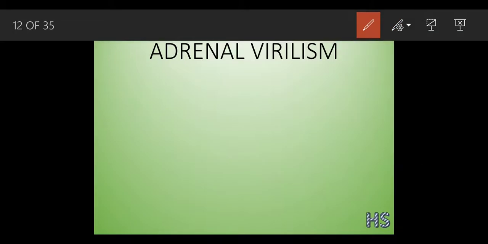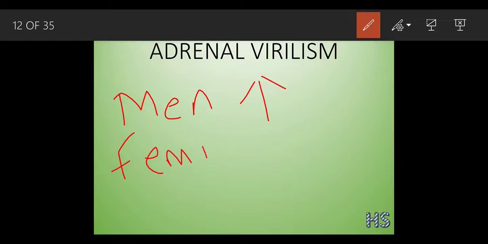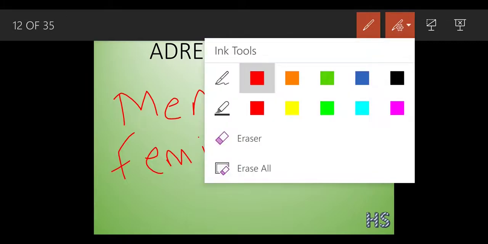But this can happen in men also. If there is an overgrowth of the adrenal cortex inside a man, the man will develop feminine characteristics. What do I mean by feminine characteristics? Female characteristics that a man is going to get, that is the enlargement of breast, okay.